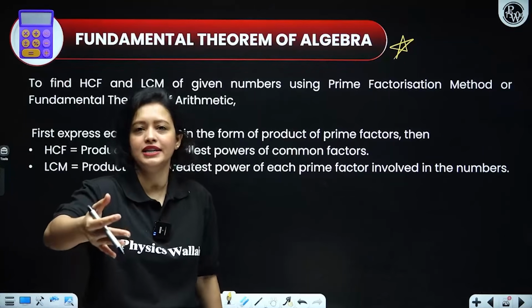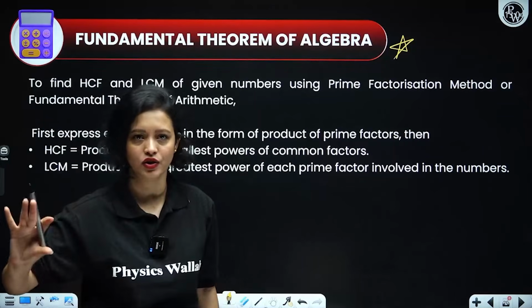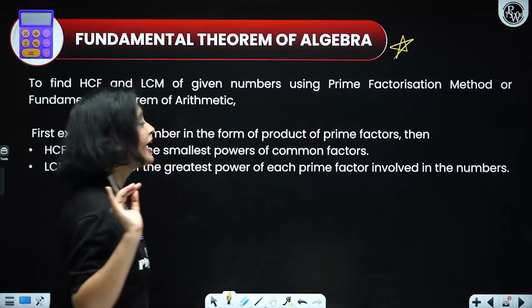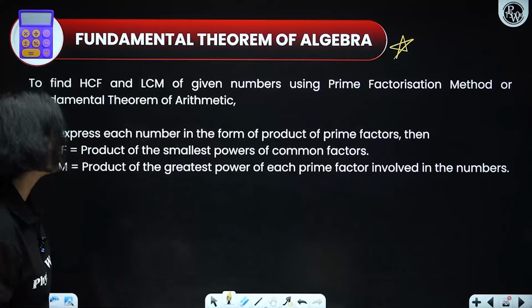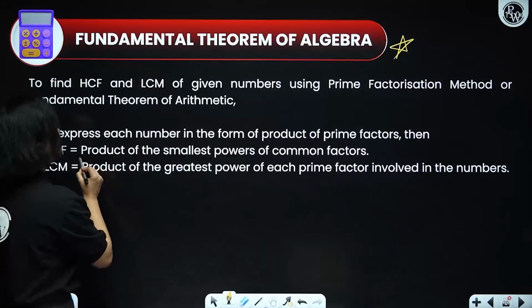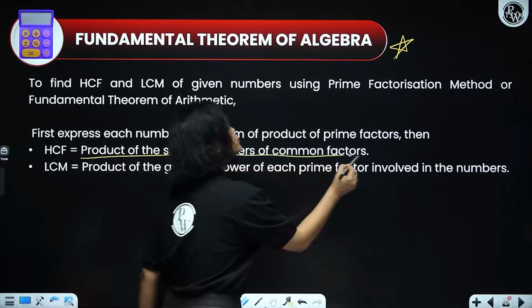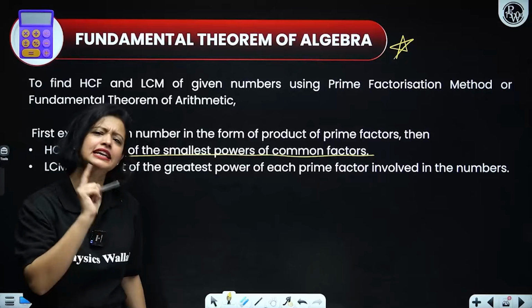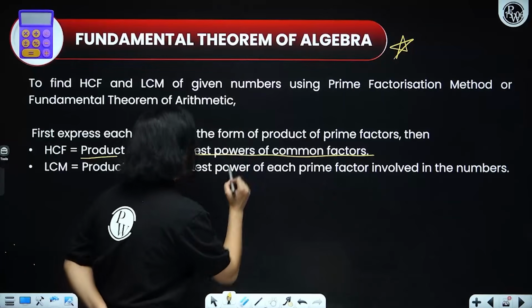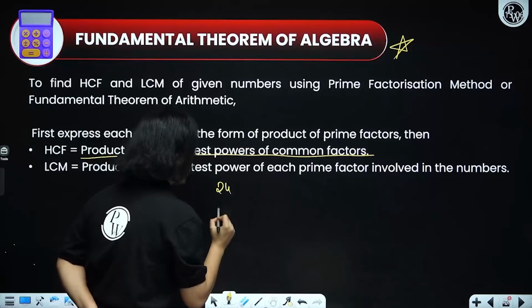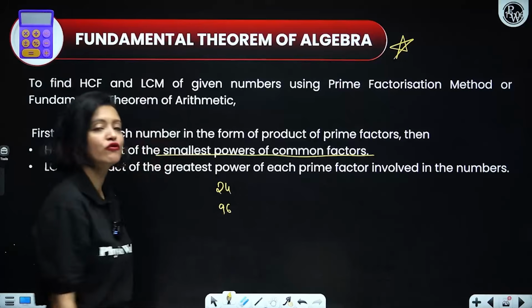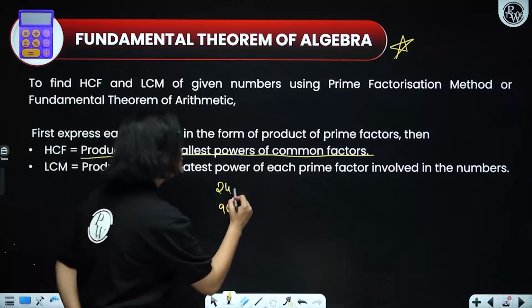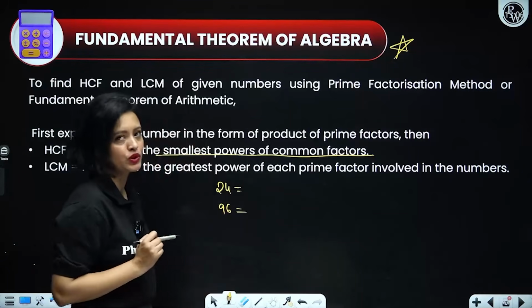You prime factorize the numbers. Each of the numbers you prime factorize. You know how to prime factorize, right? And after that, you take the product of the smallest powers of common factors. What does that mean? Let's understand. Suppose you have to find the HCF of 24 and 96. First of all, you prime factorize both the numbers, right?